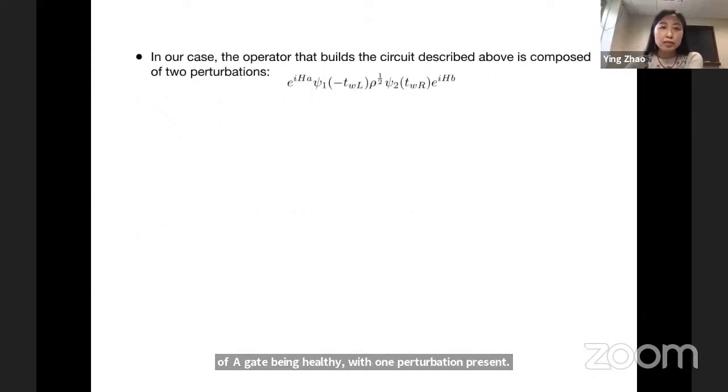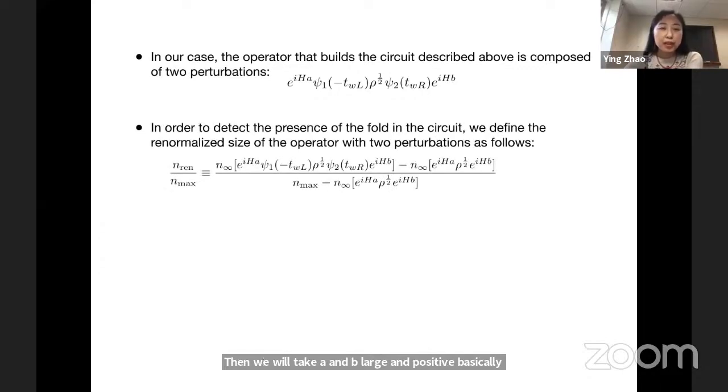Let's come back to our case. In our case, recall that we have the thermal field double, we perturb it from the left side, we perturb it from the right side at different times. The operator that builds the circuit described above is composed of 2 perturbations. Let's say thermal field double, rho to the 1/2, we perturb it from the left side, we perturb it from the right side. Then we will take A and B large and positive, which basically means that we do some positive amount of time evolution. And in order to detect the presence of the fold in the circuit, we define the size of this operator with 2 perturbations as follows.